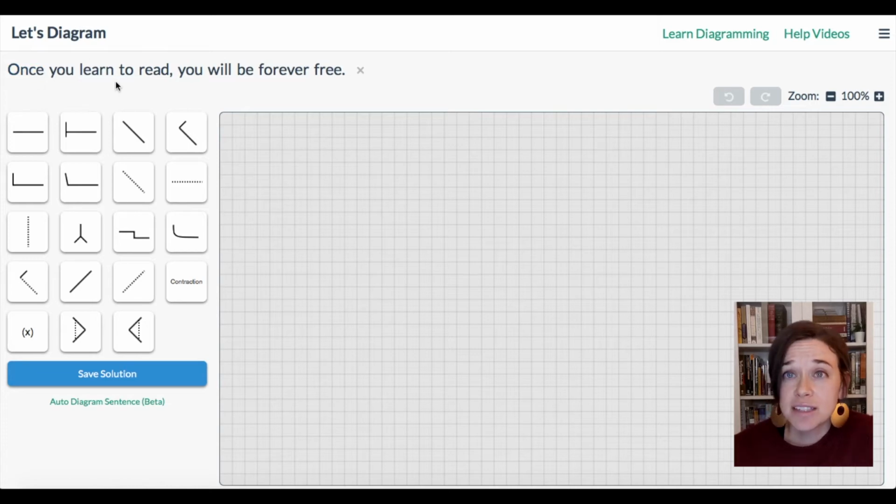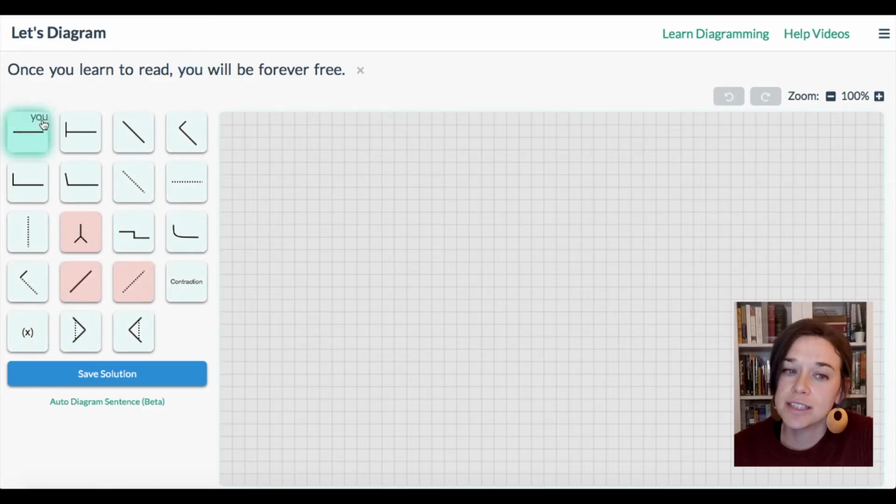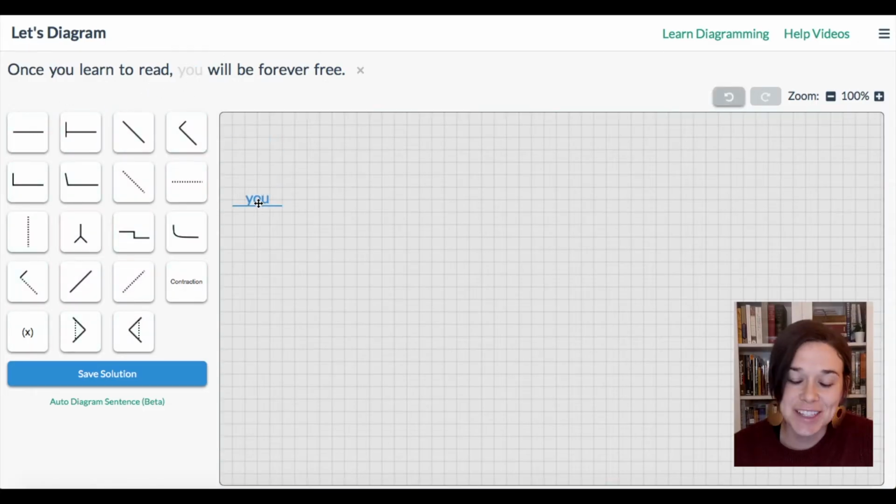When we're diagramming sentences like this, it's helpful to start diagramming the independent clause. So although the sentence starts with this group of words, we will start the diagramming with this part right here. And I will start with the subject, which is you. That's a pronoun, and it goes in this subject slot in our diagram.